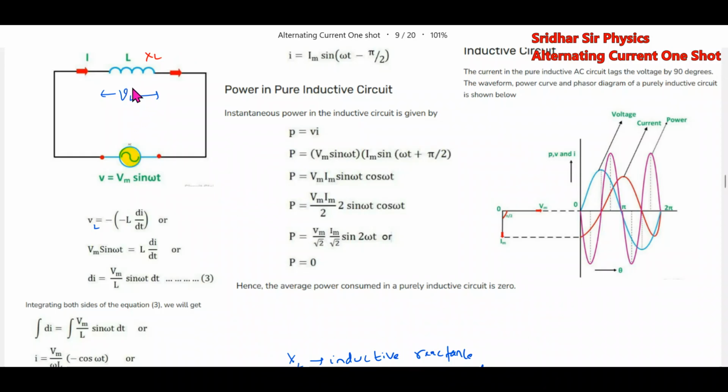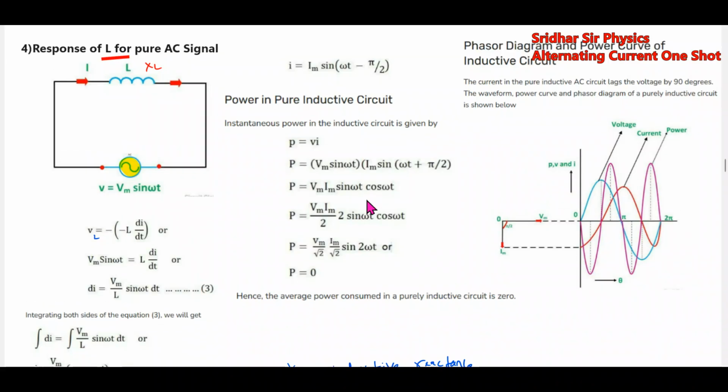So across this inductor, the current lags the voltage. By how much?